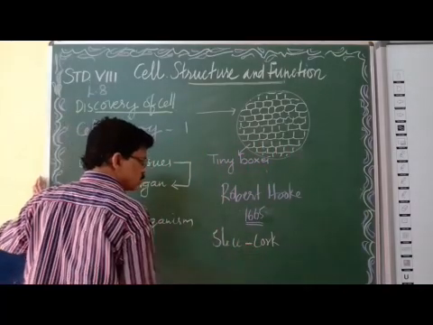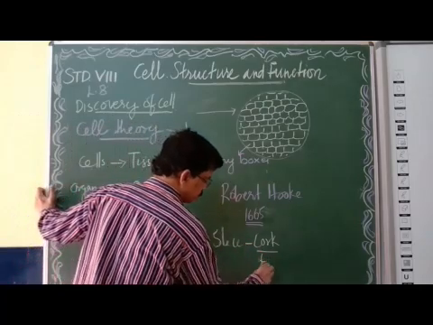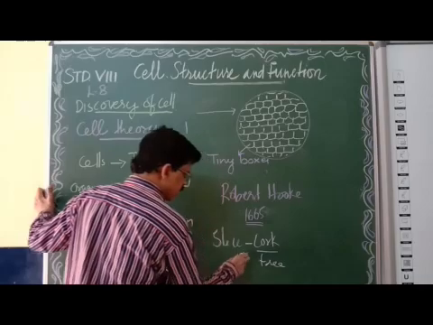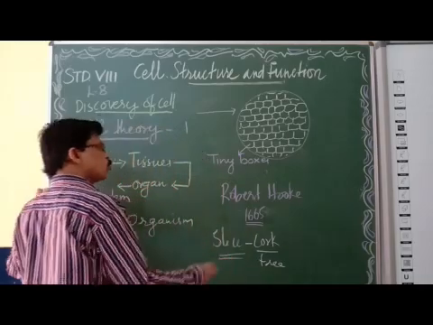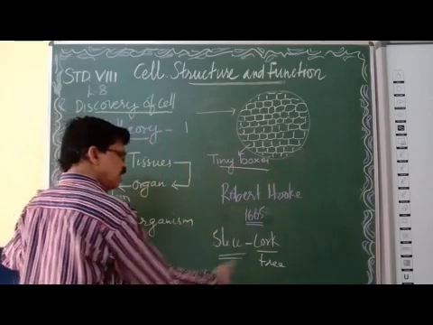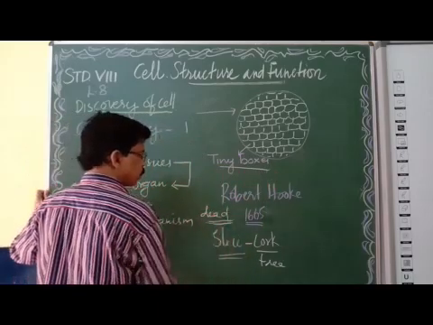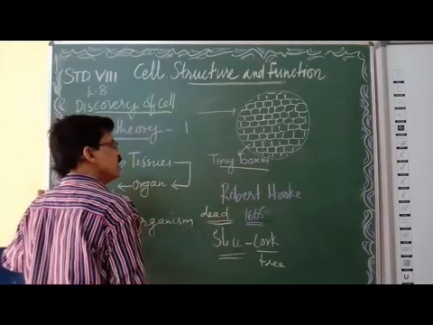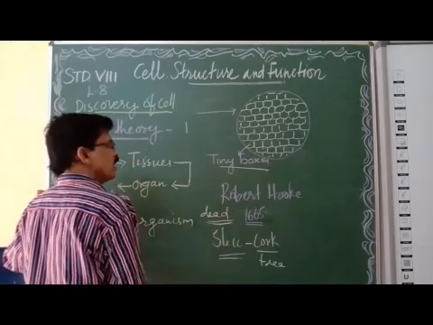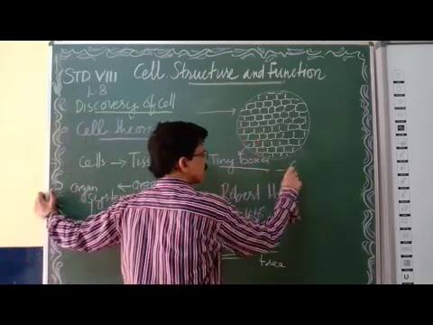He got the cork from the trees. Then slice means thin pieces. What did he observe? He observed tiny boxes. Actually, cork is the dead part of the plant, and we can understand the tiny boxes like appearance. You can see the tiny boxes. This is called the cells.